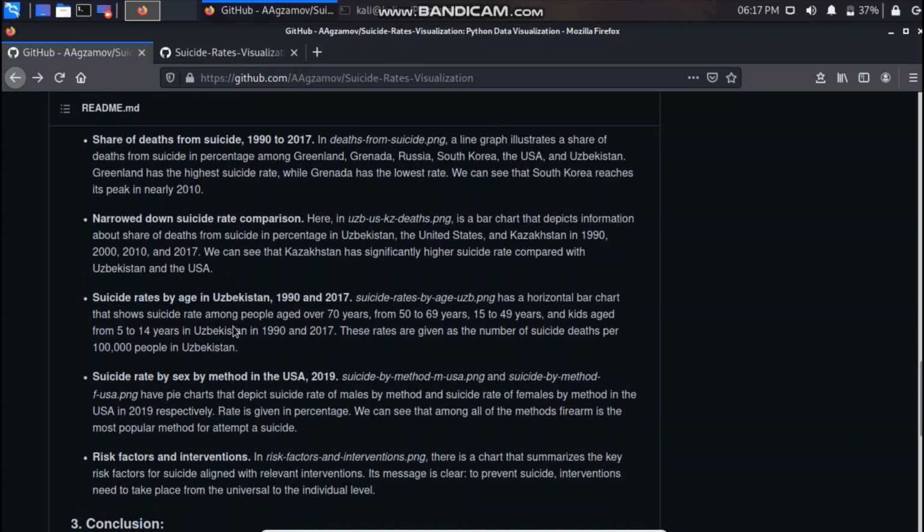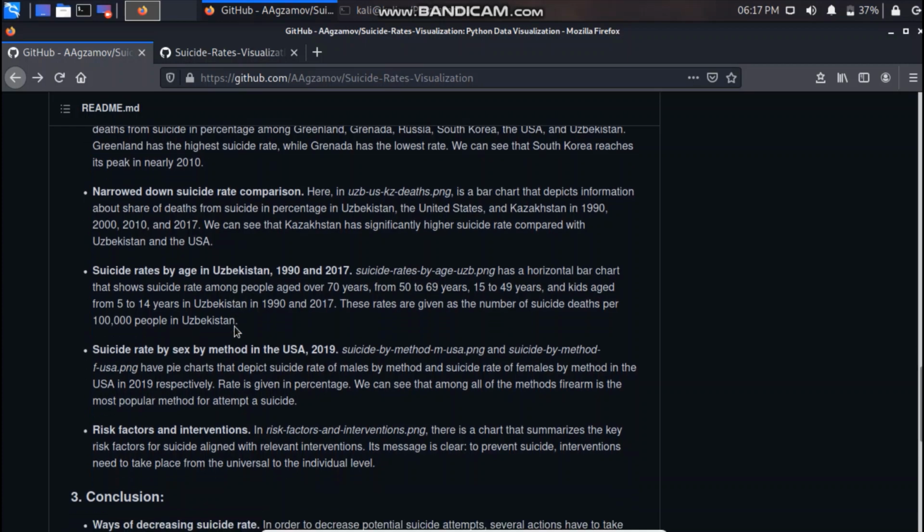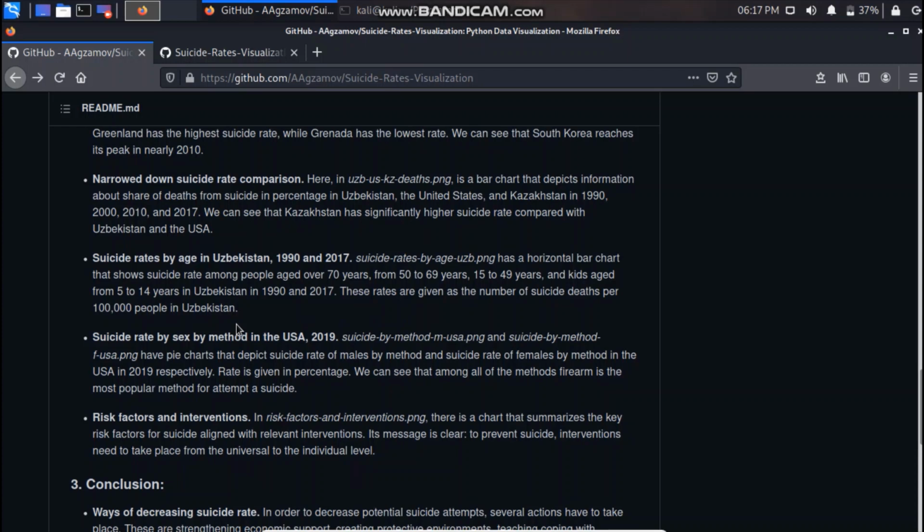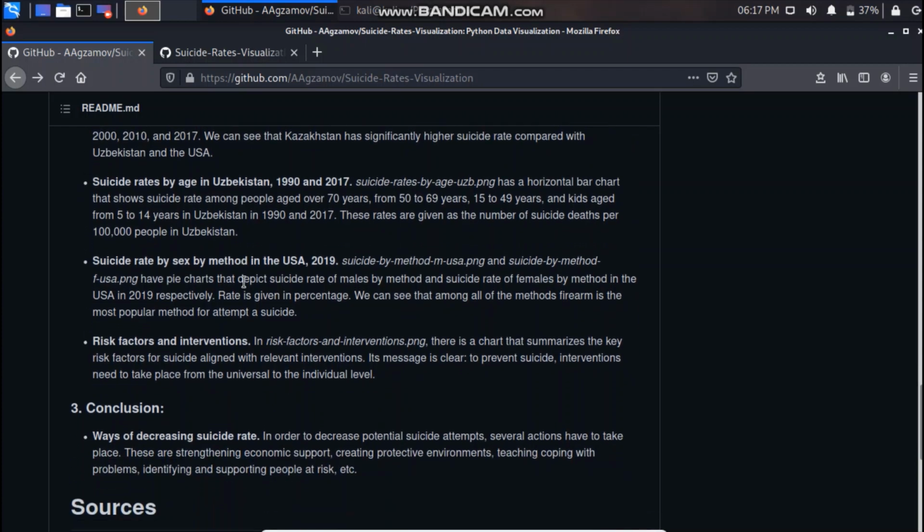Also, we'll have a graph which will illustrate suicide rates by age in specifically Uzbekistan, and a graph which will demonstrate suicide rates by sex by method in the USA.